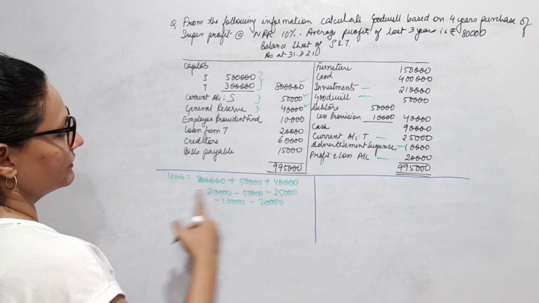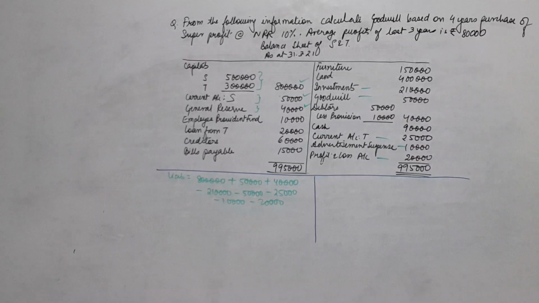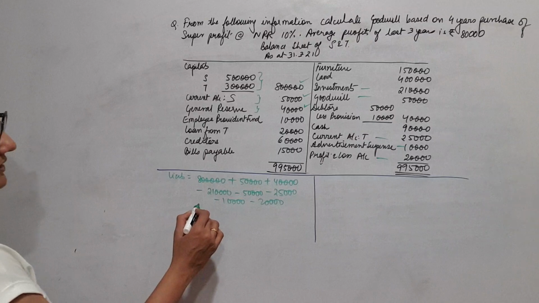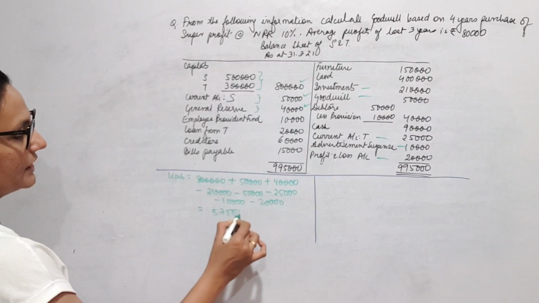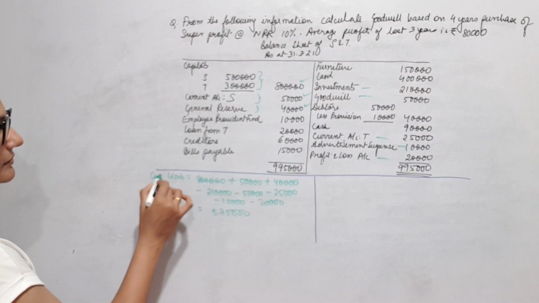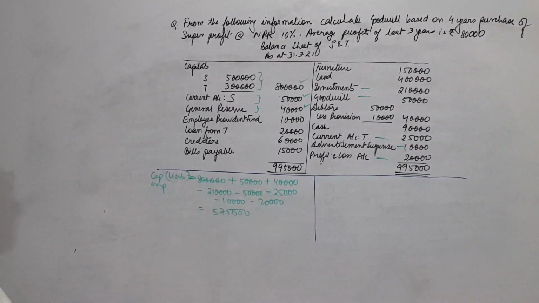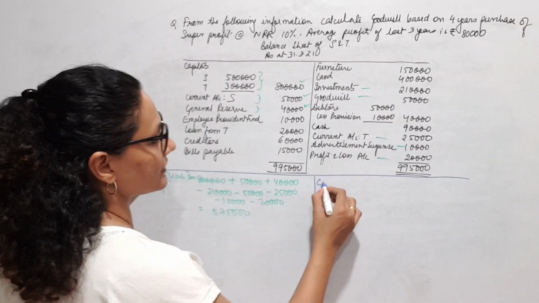1, 2, 3, 4, 5. 5 items gone. The answer is coming as 5,75,000, meaning my capital employed. This is the liability side, okay? It is coming to 5,75,000. Fine. Let us check, is it coming the same from the asset side?